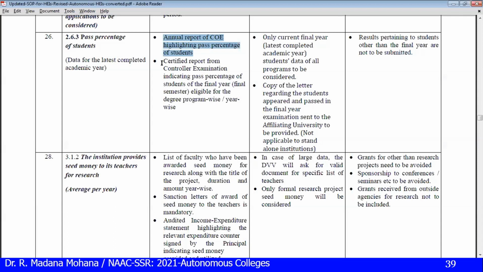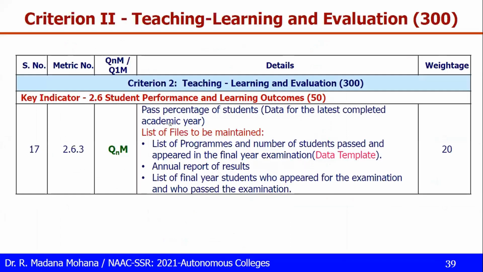Then a certified report from the controller of examination indicating the pass percentage from the final year eligible for the degree program, year-wise. So here, specific points need to be considered. Only the current final year, the latest completed academic year student data of all programs, is to be considered. A copy of the letter regarding students appeared and passed in the final year examination sent to the affiliating university is to be provided. So not applicable to standalone. Results pertaining to students other than the final year are not to be submitted.